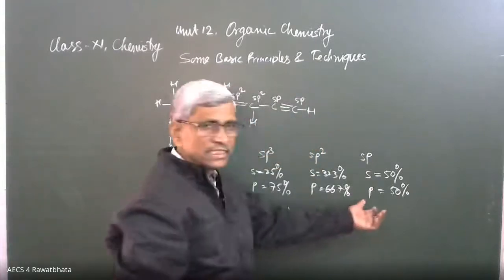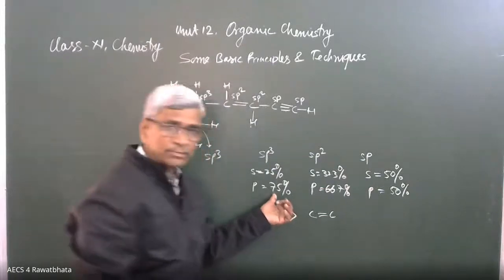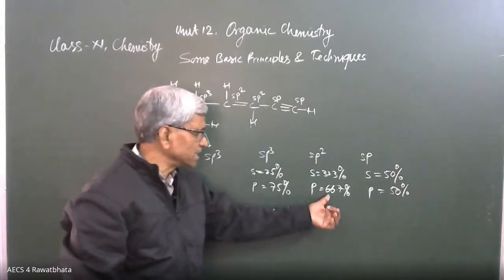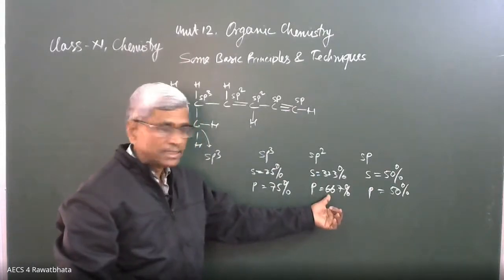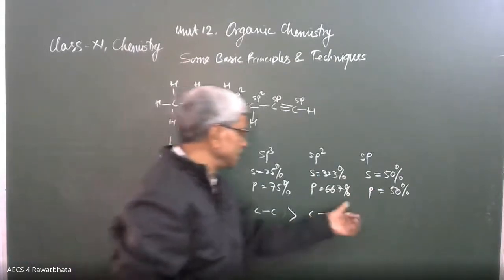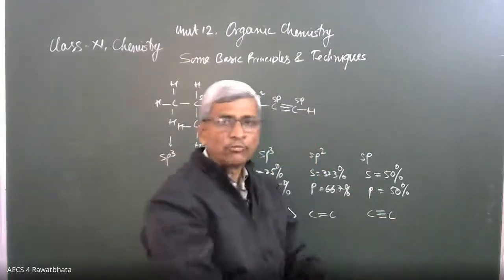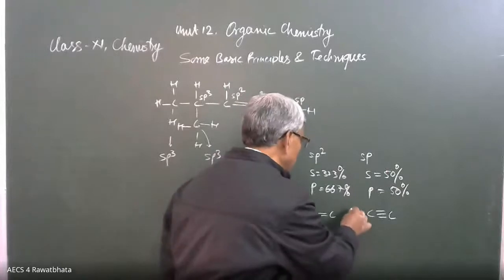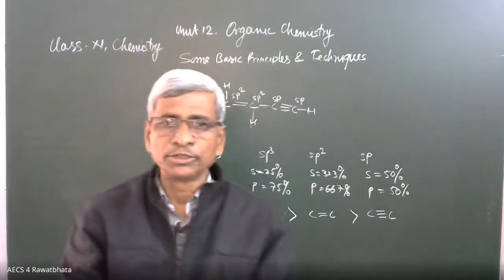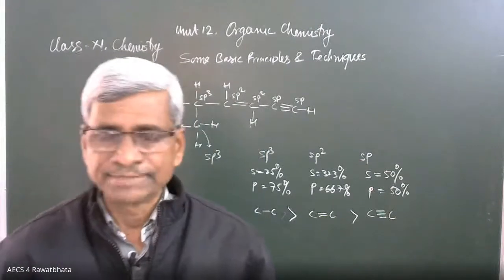So the p percentage is lesser as compared to the previous two. Here, 75 is the maximum p percentage. That's why this bond length is the largest. Here the p percentage is 66.7, which is lesser. That's why the bond length is shorter as compared to C-C. And in this case, there is a carbon-carbon triple bond, with the maximum extent of overlapping. That's why this bond length is the shortest one. This is the sequence of the bond length, and that is because of the different p percentage in the hybrid orbitals.